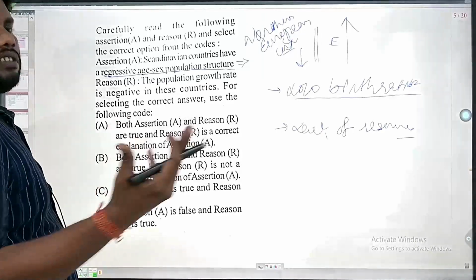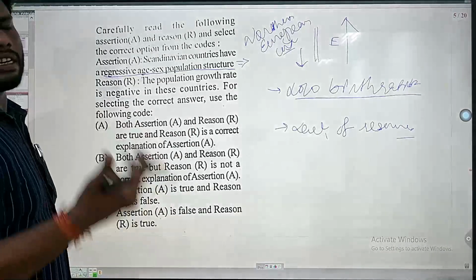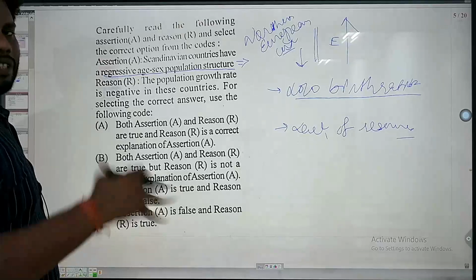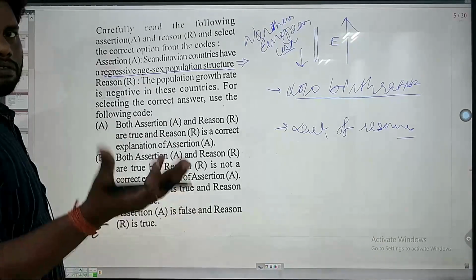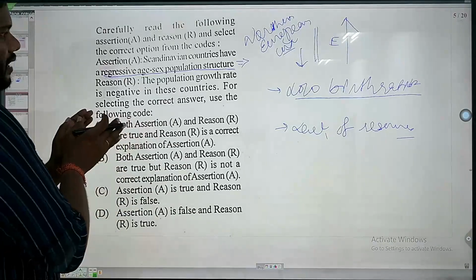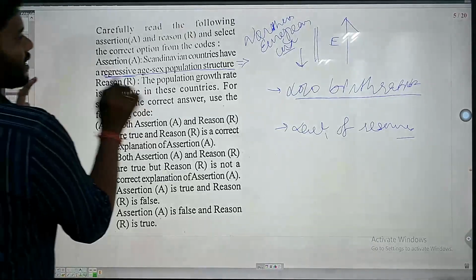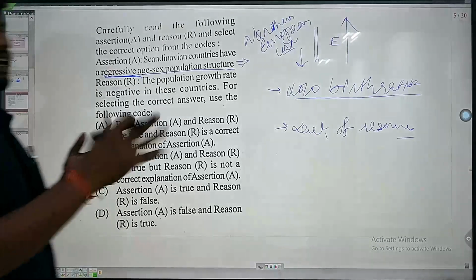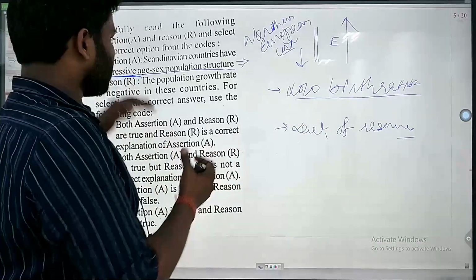In that region, what is the problem? The problem is lesser agricultural land is available. With less agricultural land, what will happen? The resources are lesser. Now, in that context, this regressive nature is found because of lack of resources, and obviously birth rate is lower.